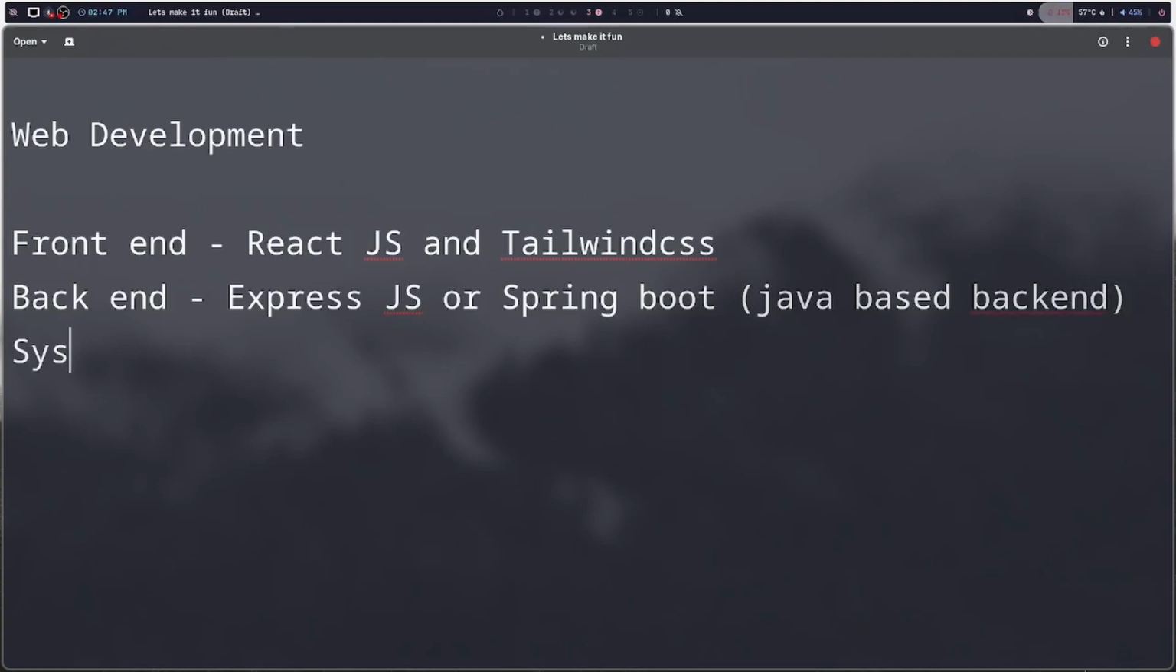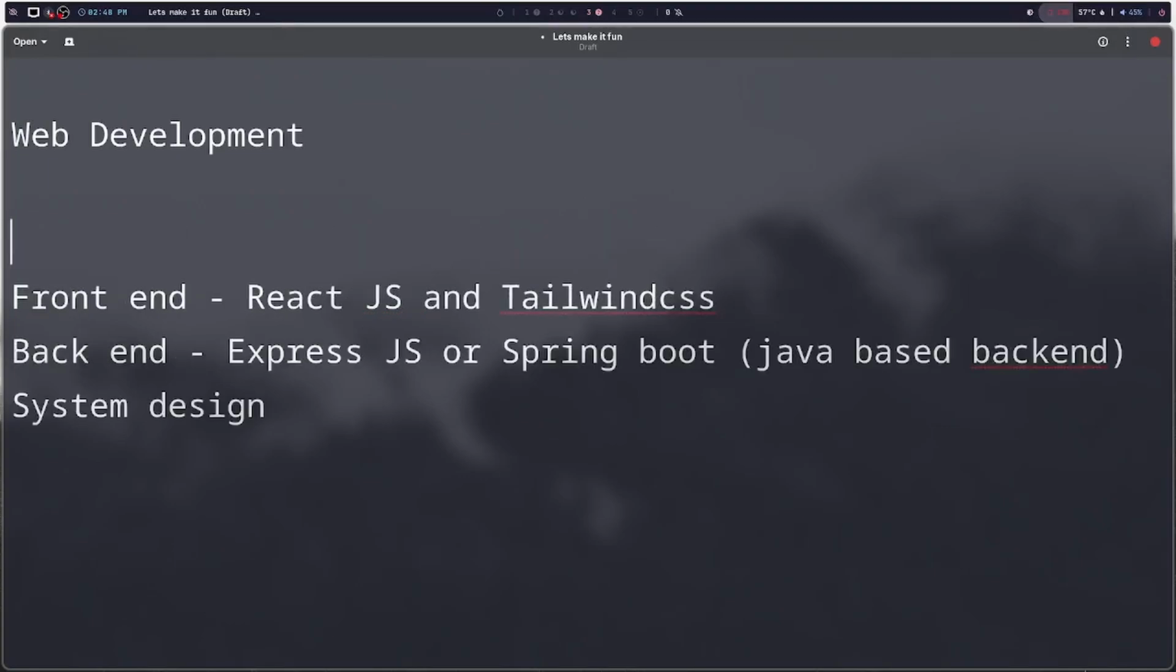And then we'll look into system design and concepts of system design. I don't know what to think of, so I just randomly wrote that out. We'll look into system design, and before that, we'll learn some clean code practices. So this is what we are going to do in this channel.